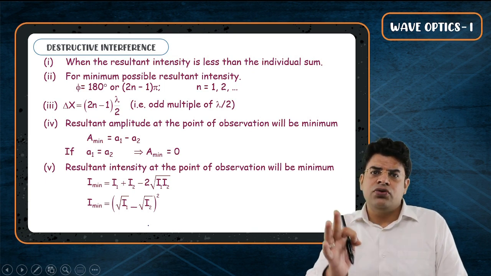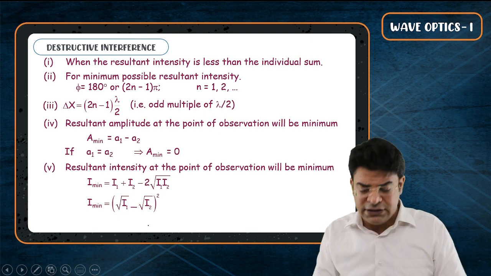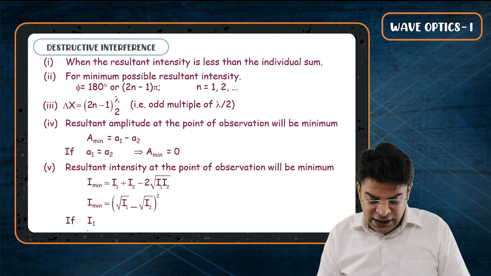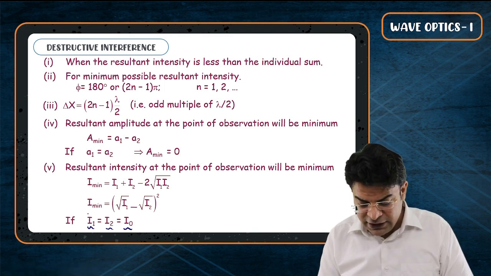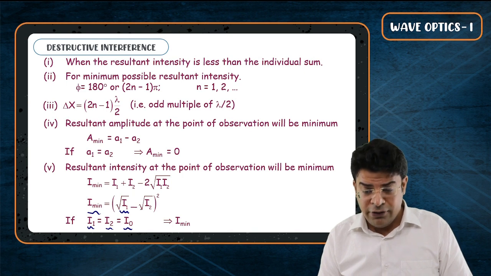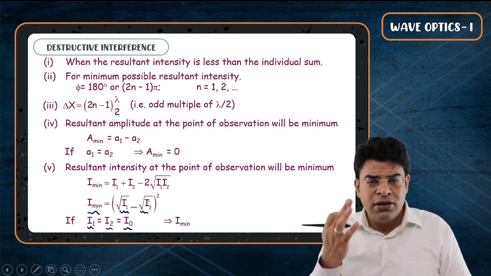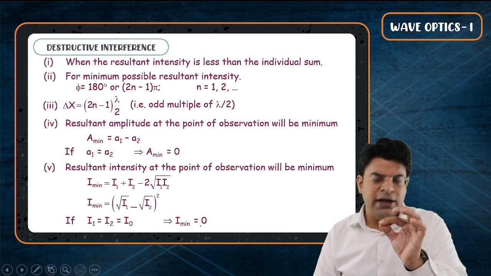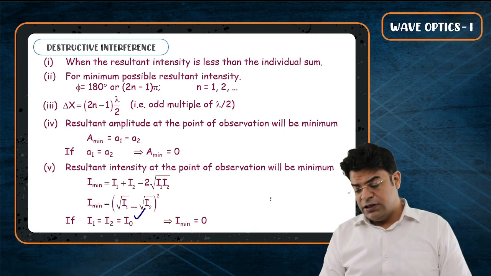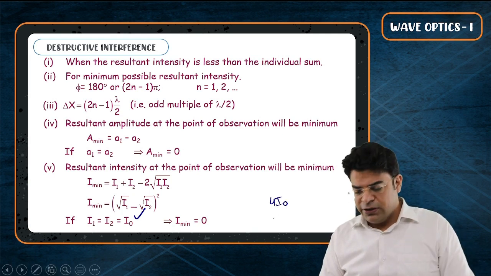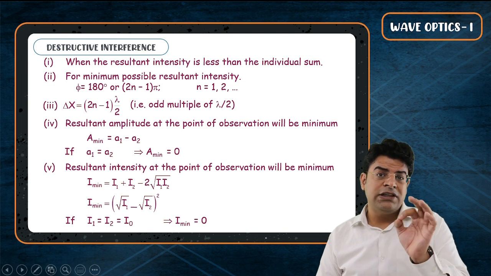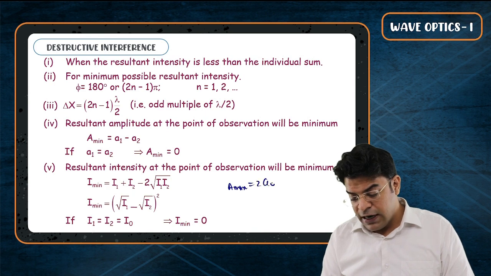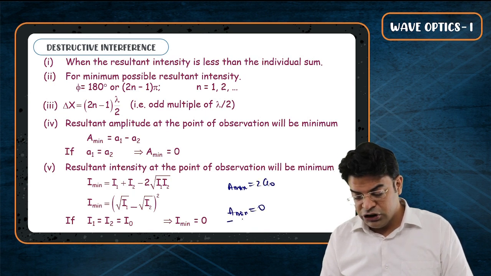If both the sources have the same intensity, they need to have the same amplitude. If both have the same amplitude and intensity, then the minimum possible resultant intensity will be root I naught minus root I naught, which becomes 0. So if both the sources have the same intensity I naught, then the maximum possible resultant intensity is 4 I naught and the minimum possible resultant intensity is 0. If both the sources have the same amplitude A naught, then the maximum possible resultant amplitude is 2A naught and the minimum possible resultant amplitude is 0.